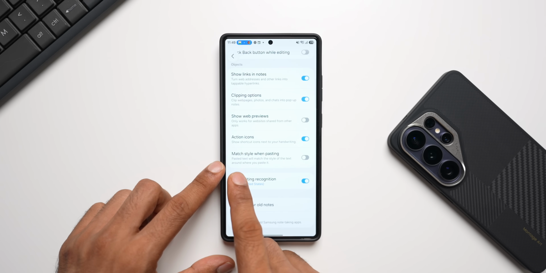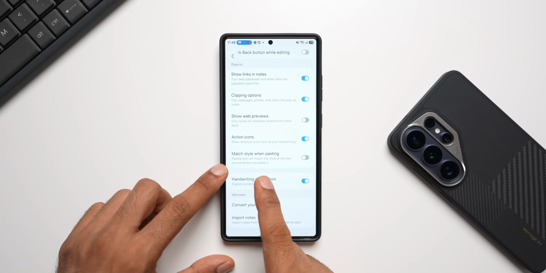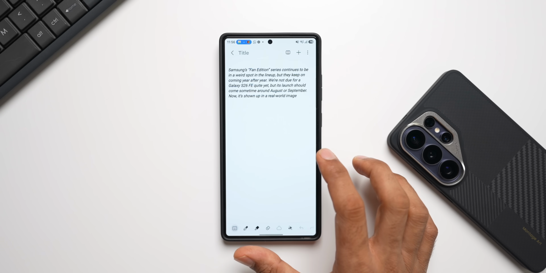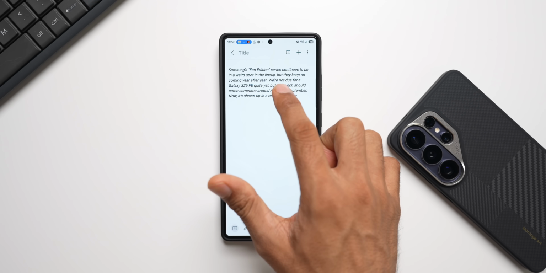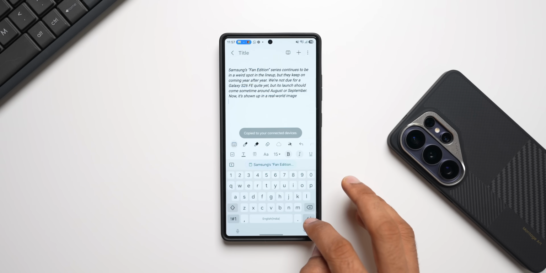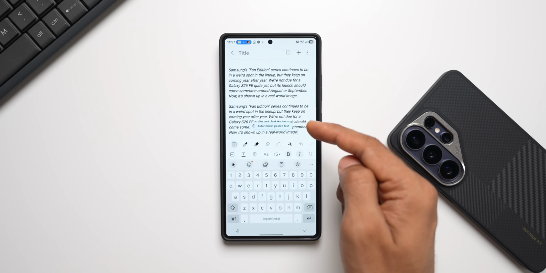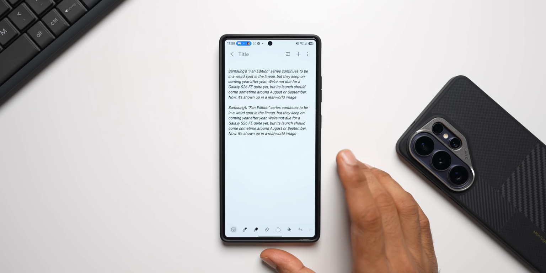What this does is pasted text will match the style of the text around where you pasted it. Let's enable this feature. Now let's open a note here, and you can see this text is in italic and it's in bold. Now when I copy this and paste it on the next line, you will see it is formatted in the same style. Again, this is in italic and we have got the bold font here. That's how it works.